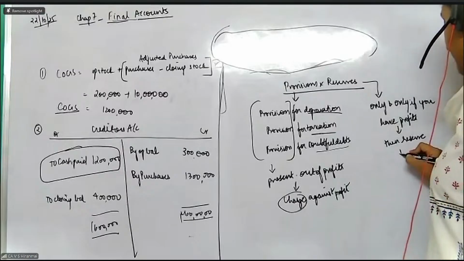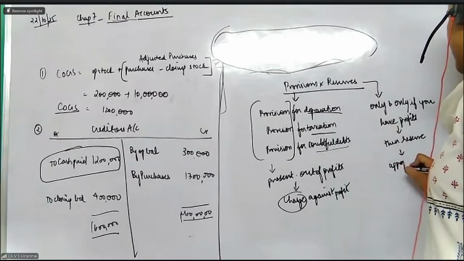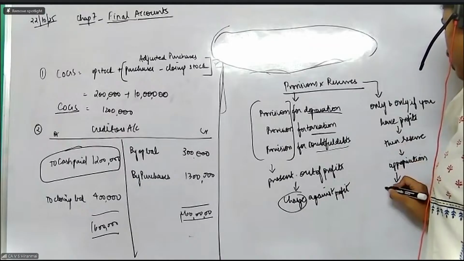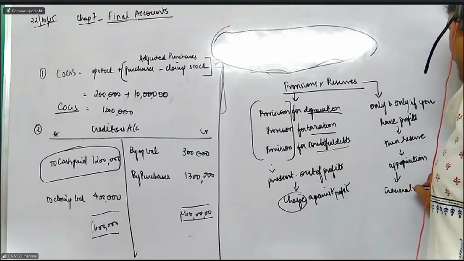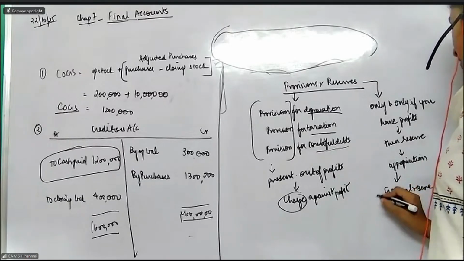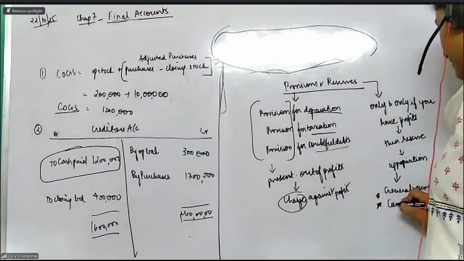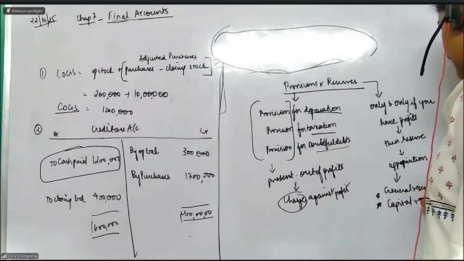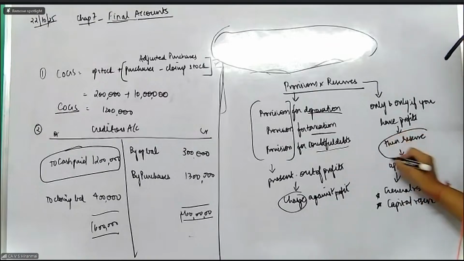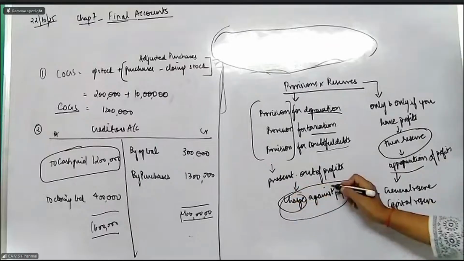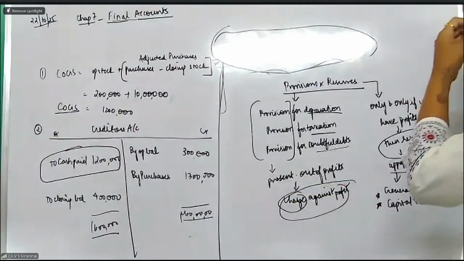This is appropriation. Only if I have profit, I will transfer that amount into a general reserve. Only if I get profits out of selling my capital assets, I will make it a capital reserve. So only and only if there are profits. So it is called as appropriation of profits, whereas the provisions are called as charge against the profit.